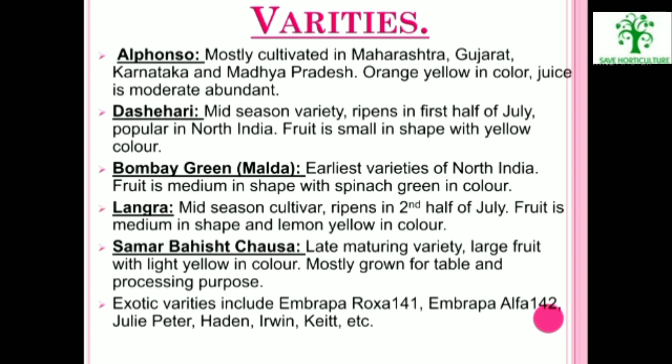Bombay Green or Malda. These are the earliest varieties of North India. The fruit is medium in shape and spinach green in color. Langra. It is the mid-season cultivar which ripens in second half of July. Fruit is medium in shape and lemon yellow in color. Chausa. It is a late maturing variety with large fruit and light yellow in color. These are mostly grown for table and processing purposes. The exotic varieties include Embrapa Roxa 141, Embrapa Alpha 142, Irwin, Kent, etc.